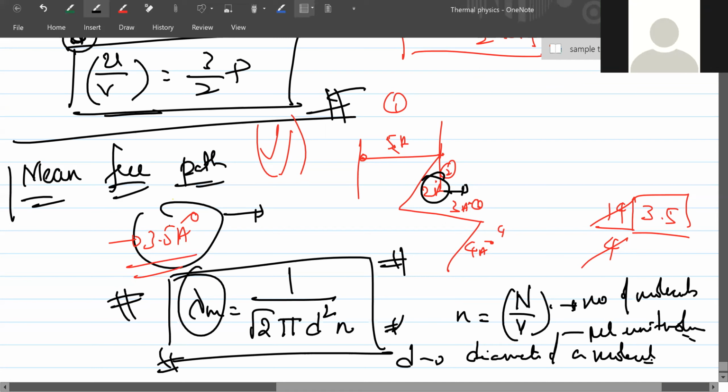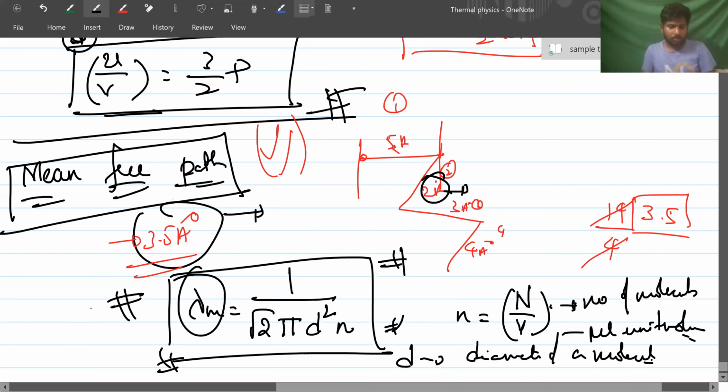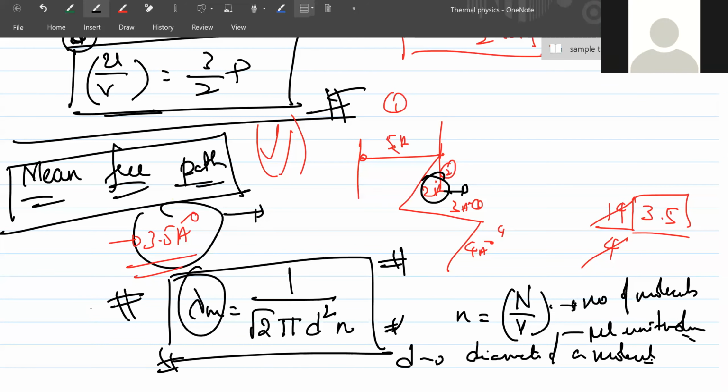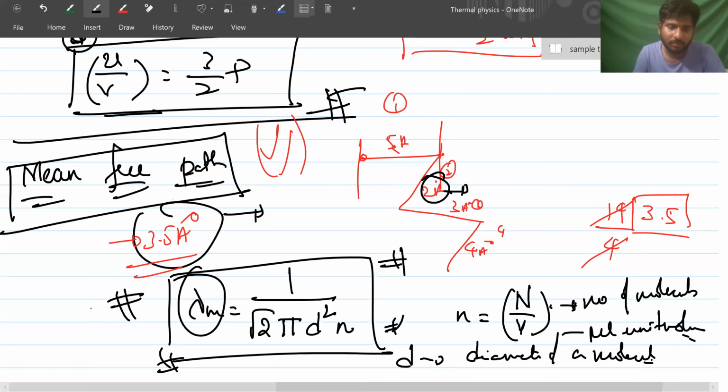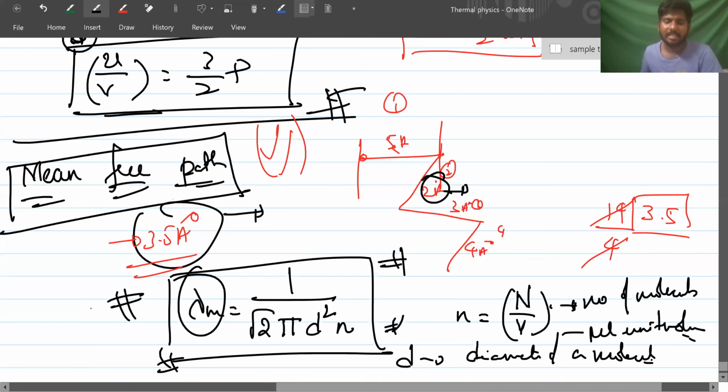This topic is completed. Two other points will be there, which we can discuss in thermodynamics also: CP and CV, the specific heats at constant pressure and constant volume. That we can discuss in thermodynamics.